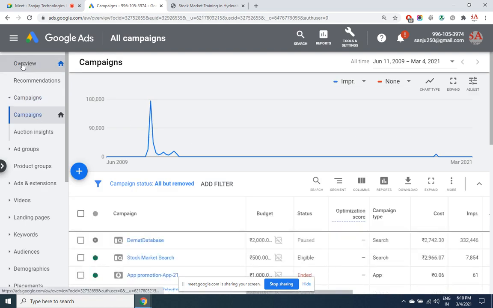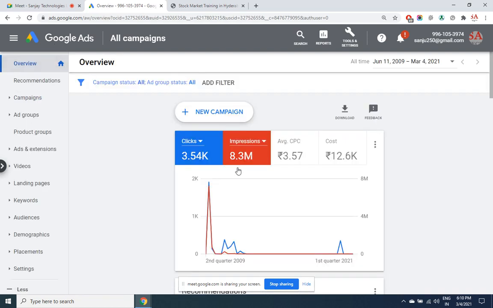This is overall your account performance. So all the campaigns together in this AdWords account: 8.3 million impressions, which is like 80 lakh people have seen that. 3,540 rupees is only spent. Approximately 1 crore people seeing an ad, and you are spending only 4,000 rupees on them. Sorry, 3.54 per click, approximately 13,000 rupees on them, including the GST and all that, 13 to 14,000.